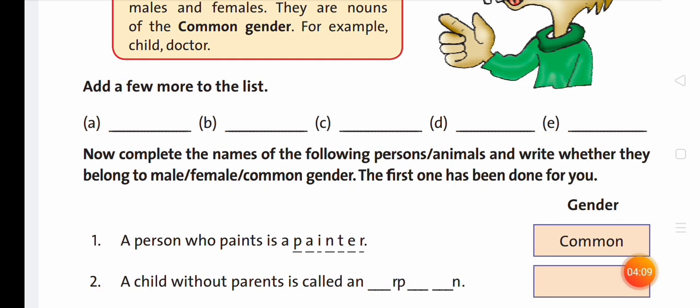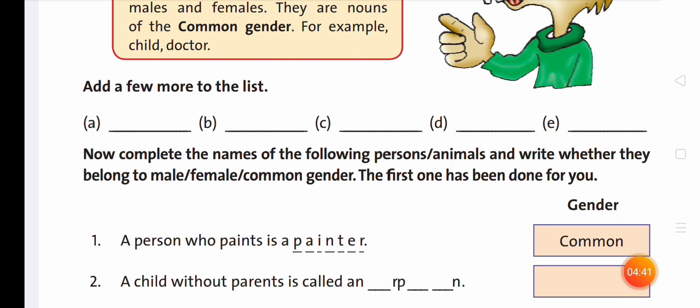The first one has been done for you. Number 1, a person who paints is a painter. Painter is called common gender.